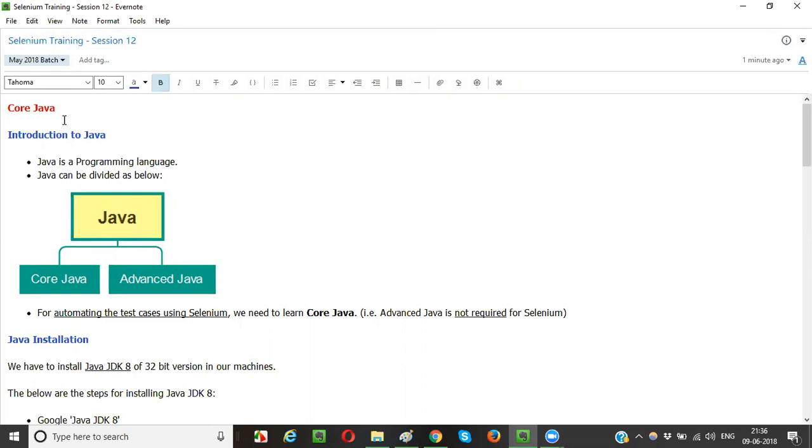In today's session, I'm going to start Core Java. Core Java is very much required for Selenium. For working in Selenium, Core Java is a vital thing, an important thing we need to learn. So let's get started. As part of these Core Java sessions, I will be explaining whatever Java concepts are required for Selenium.